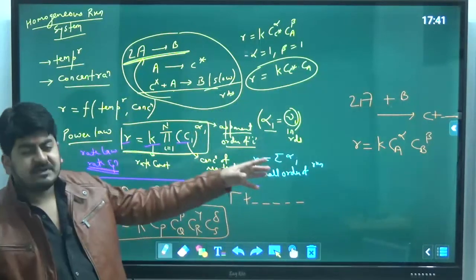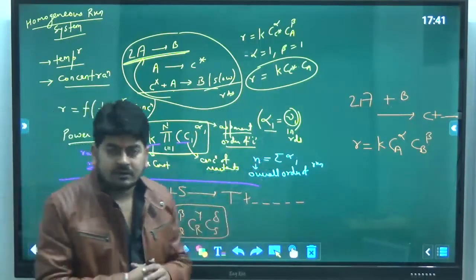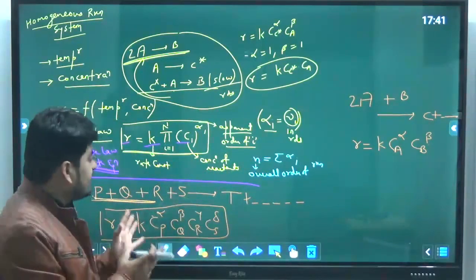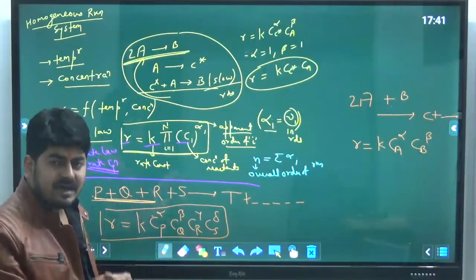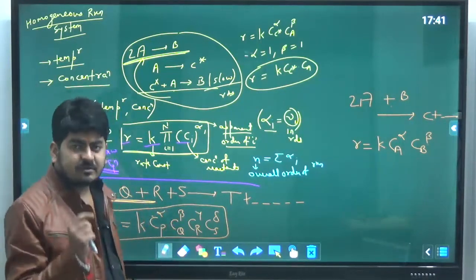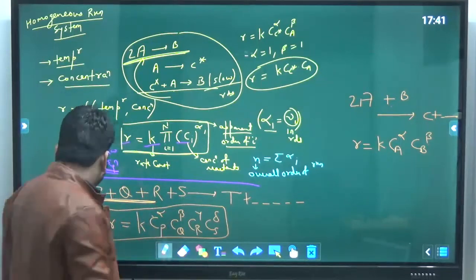And here alpha plus beta will be equal to n, the overall order. So I hope this part is clear to all of you, and you can write down the rate equation for any given chemical reaction. Now, one more interesting thing about this rate equation is you should know.